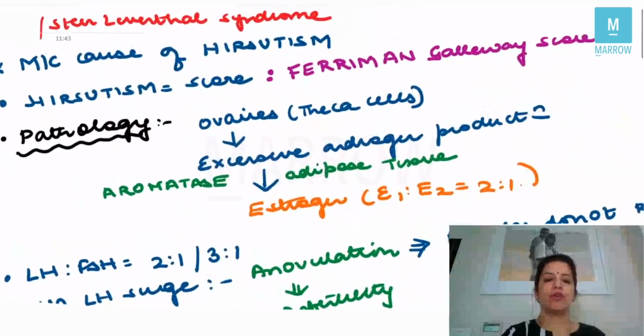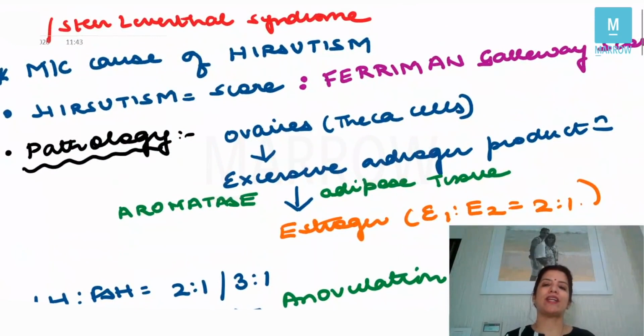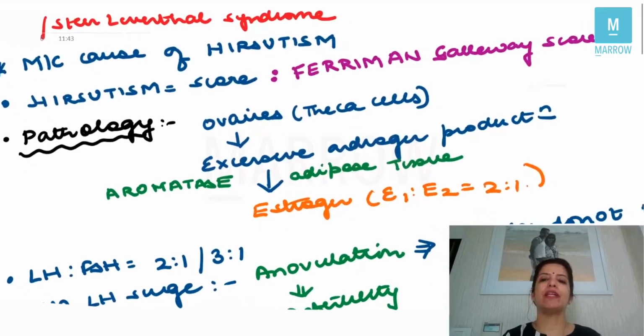Now let's see some important points on hyperestrogenic conditions like PCOS, fibroid and endometriosis. So let's talk about PCOS first. PCOS is also called Stein-Leventhal syndrome, and it's the most common cause of hirsutism. Now for hirsutism, there is a score which is called the Ferriman-Gallwey score.